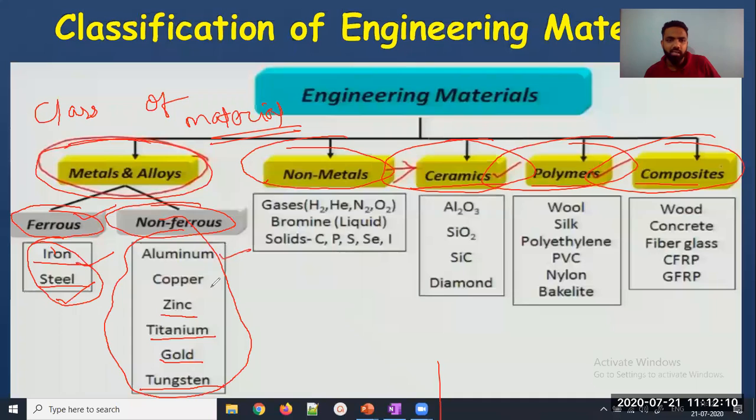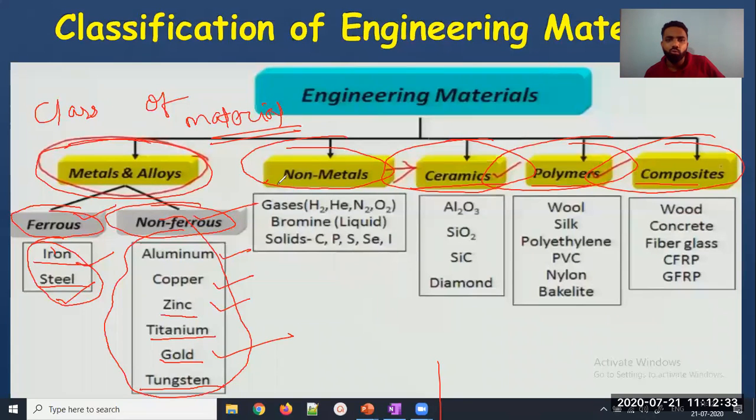But if you want to extract aluminium, copper, zinc, or gold from the gold mines, it is very costly. Those materials are also costly because of the way they are extracted, and they are not readily available in the market or in nature. That's why non-ferrous materials are costly.